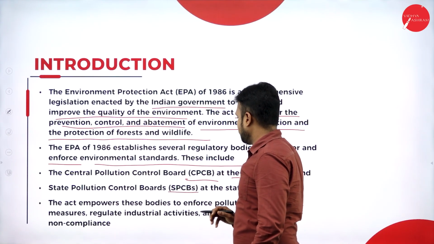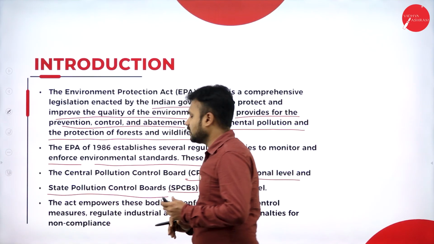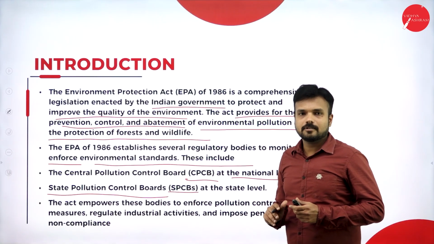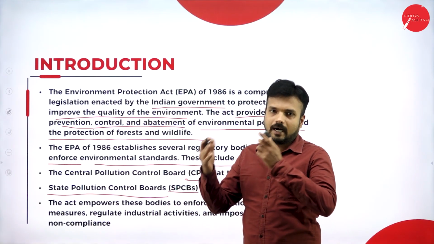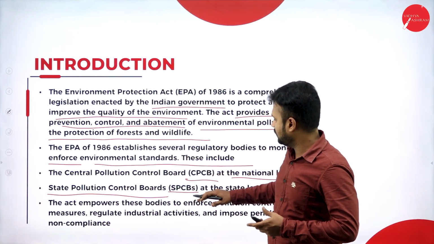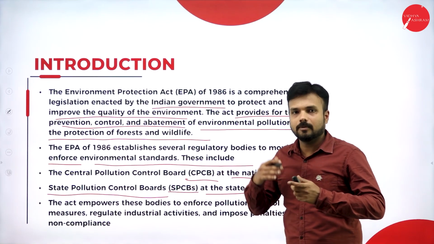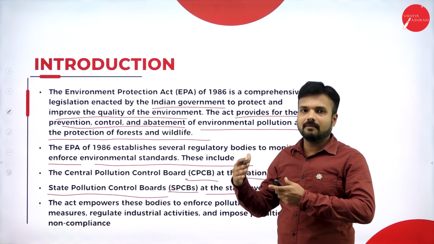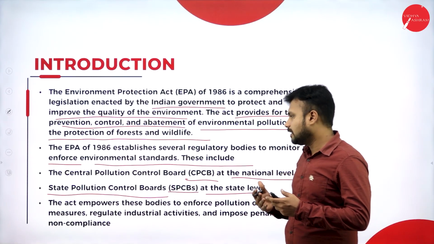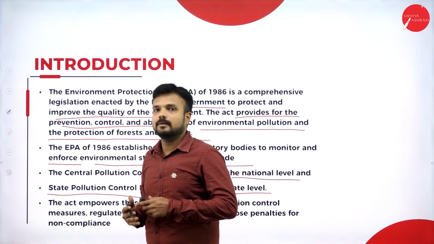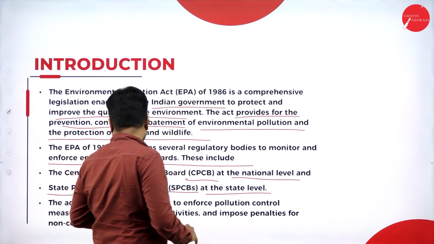Next one is SPCB, that is the State Pollution Control Board. This is taking care of each and every state in India. In Karnataka it is separate, in Gujarat it is separate, in Tamil Nadu, Andhra Pradesh, in all the states there is something called SPCB. It is going to take care of the state level. It has to maintain the proper environment, and in the same way it is going to safeguard the state from the pollutants which cause pollution, by making restrictions and certain policies and procedures which must be followed by the citizens of the state.